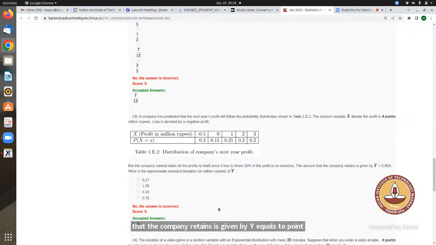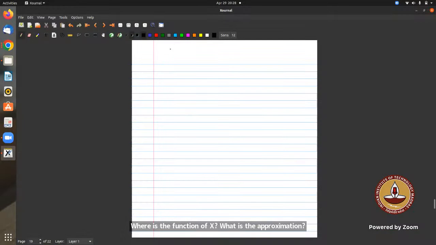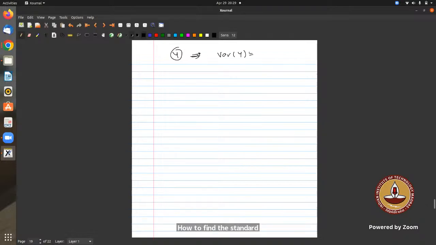So Y is a function of a random variable, right? Y is a function of X. What is the approximate standard deviation of Y? Let's say Y is my random variable, how do we find the variance of Y? Variance of Y is expectation of Y square minus expectation of Y whole square. This is the formula. And standard deviation of Y is the square root of variance of Y.